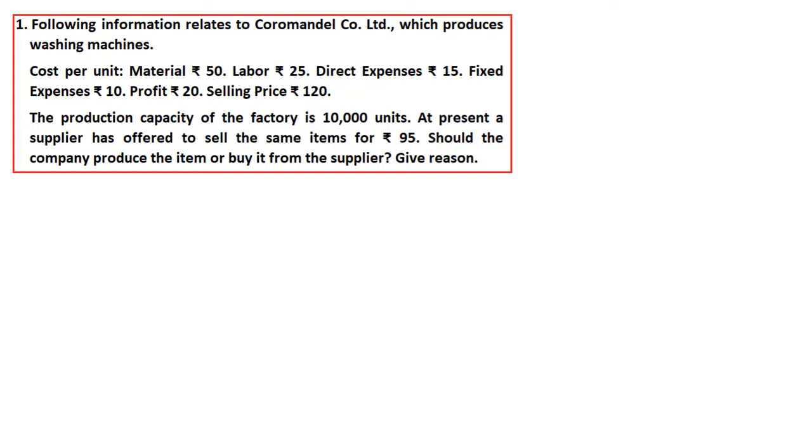Give your reason. Basically, whenever we are working out decision making problems, when we have a situation whether to produce or buy from the outside market, then the most important concern would be our variable cost, right?